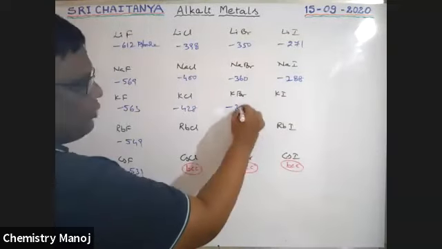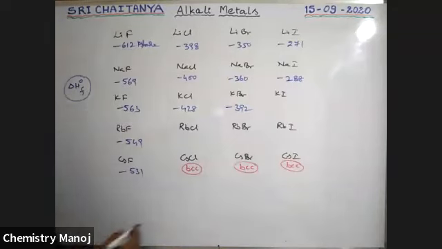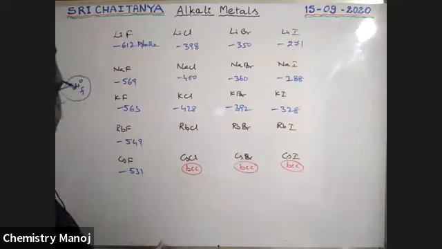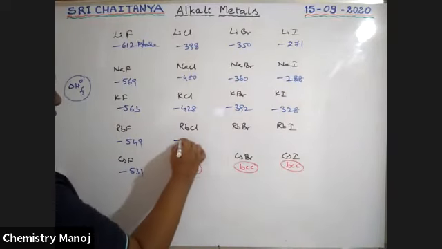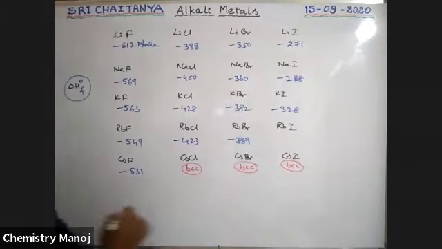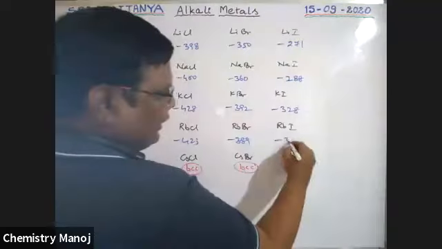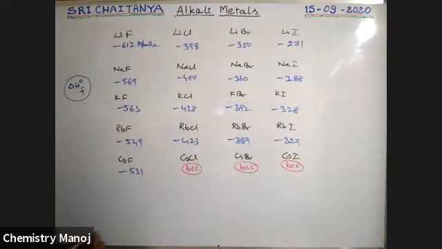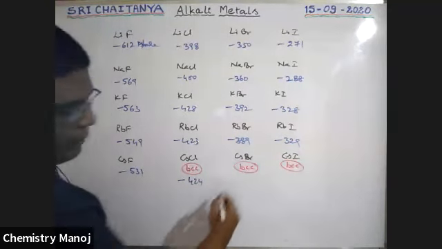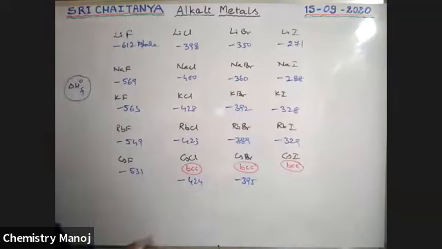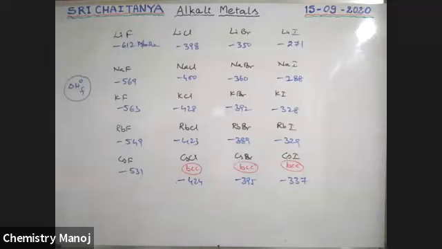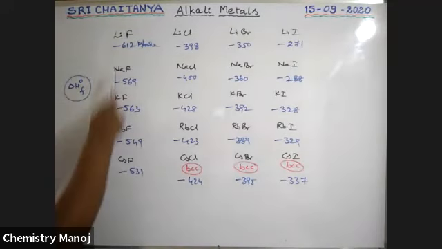Next, KCl values: minus 428, minus 392, minus 328. Next, RbCl, its value minus 423, minus 389, minus 329. Next, its value minus 424, minus 395, minus 337, boys. These are all delta H naught F values.